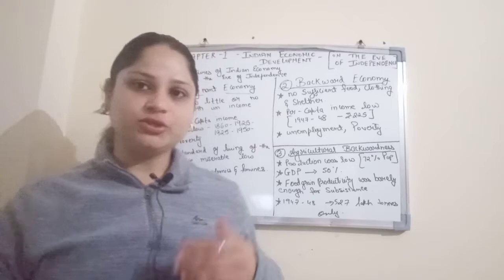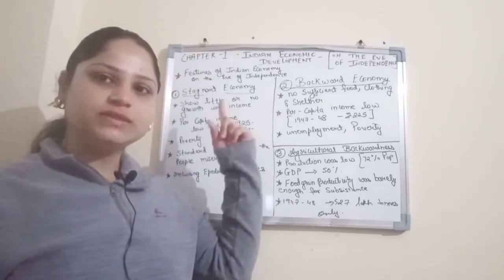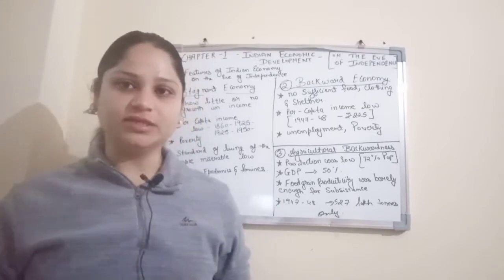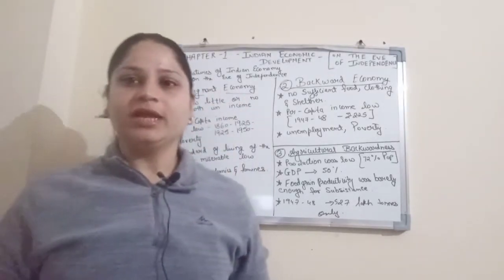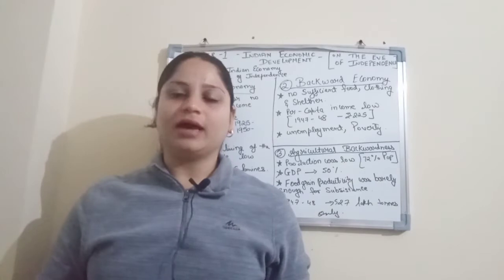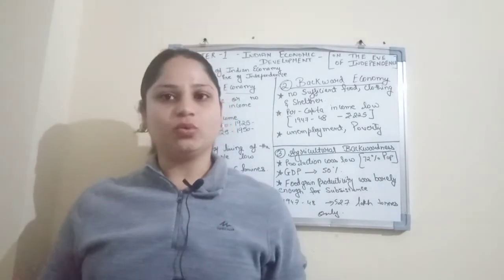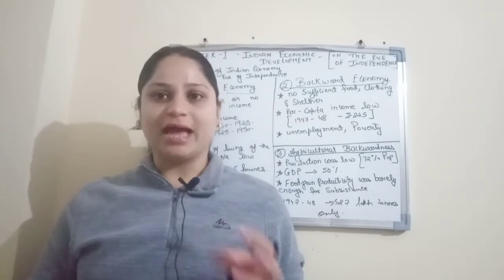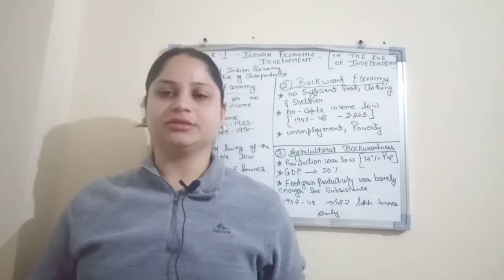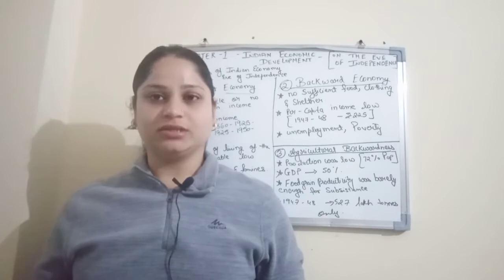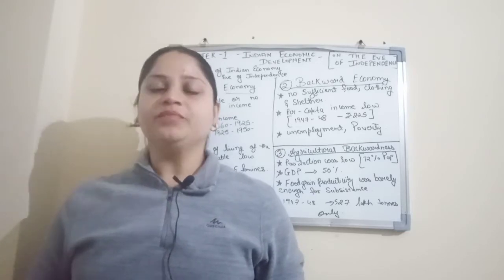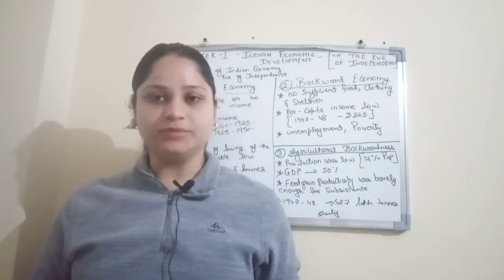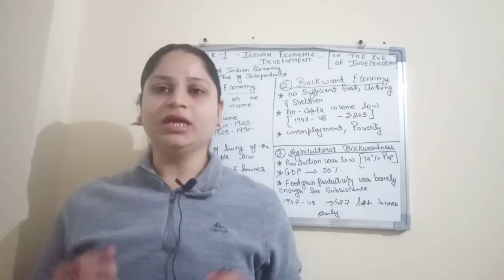In today's video, we are going to start with the next subtopic, that is the features of Indian economy on the eve of independence. So let us start with the first point. The first point is stagnant economy. Now, how stagnant economy? As we know, when the British came and ruled our country, they exploited various sectors in our country, like the agricultural sector, the industrial sector, and international trade. These are the various sectors which were exploited by the Britishers. There was no growth of the Indian economy.